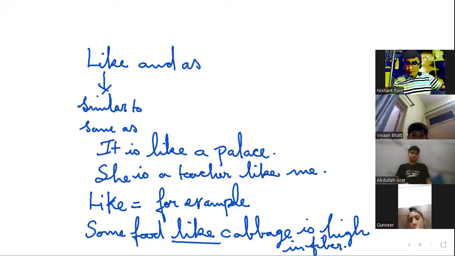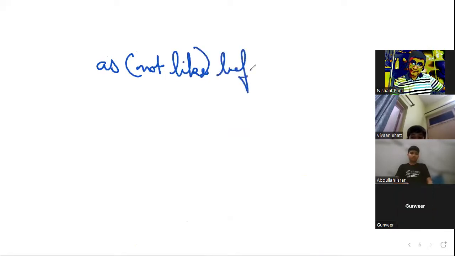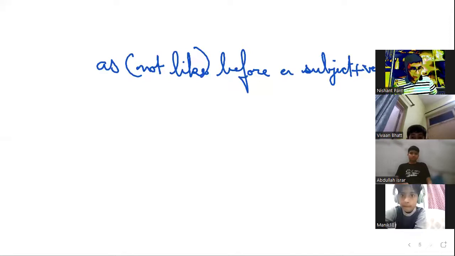Now, what about as? I was telling you like and as are similar. So, where do we use that as? We use as and not like before a subject and a verb. Subject plus verb. Verb is an action word, subject is the doer of the action, right?